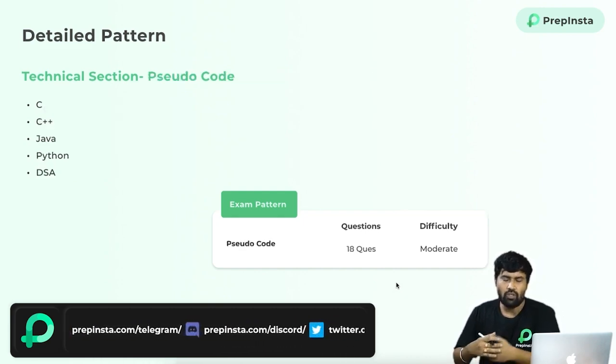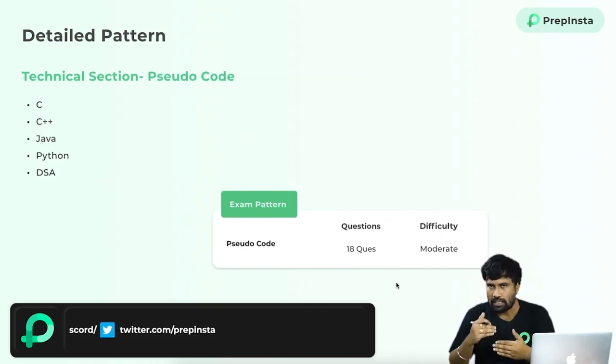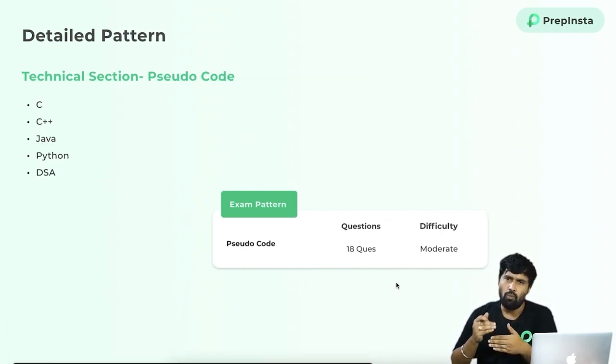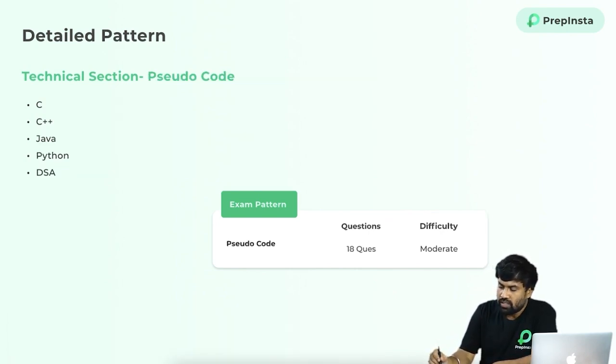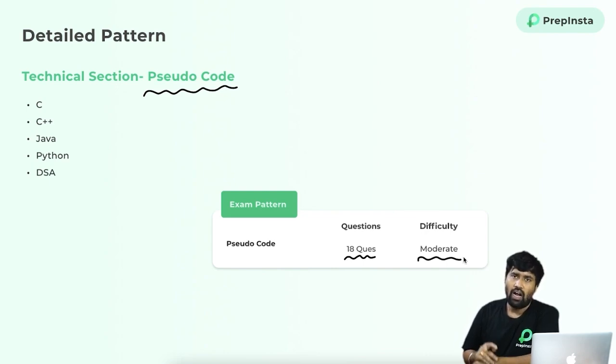And when coming to the subsection of pseudocode, it is a little above moderate level, which is nothing but students need to know all the pseudocode questions and answers, and they are giving 18 questions and the level is moderate. Pseudocode is nothing but a generalized programming language, right? Irrespective of the programming language, they will ask you for the output or expected output, or what statement you need to fill to get the desired output, or any errors in the code, or will it run fine, or how many times it will run.